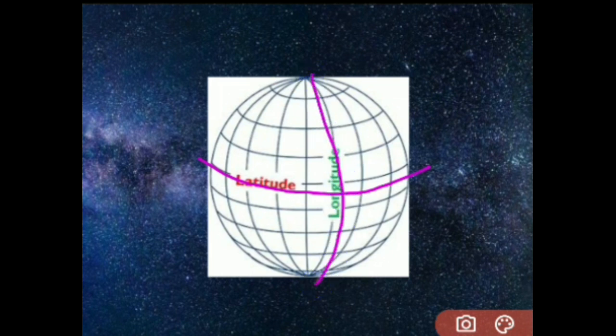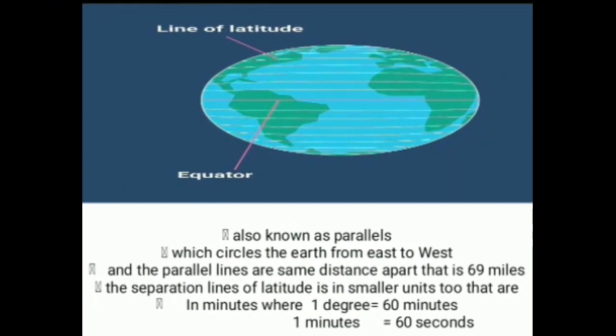One of the interesting factors is that the parallels of latitude and the meridians of longitude form an invisible grid over the earth's surface, over the globe rather. The invisible grids are these, which are marked here. This all forms an invisible grid due to the latitude and the longitude. Now, let's understand latitude clearly and in detail.